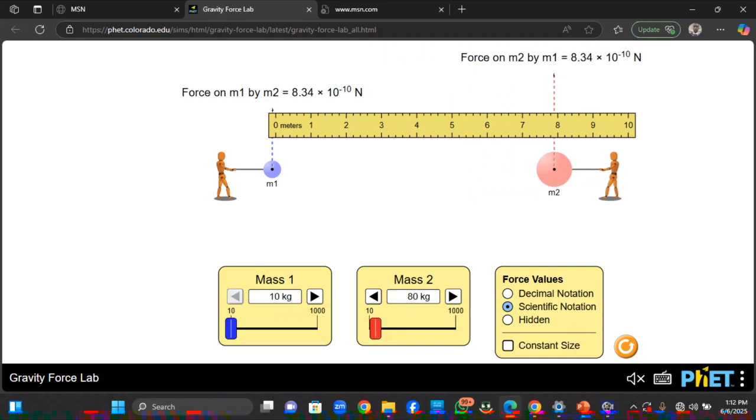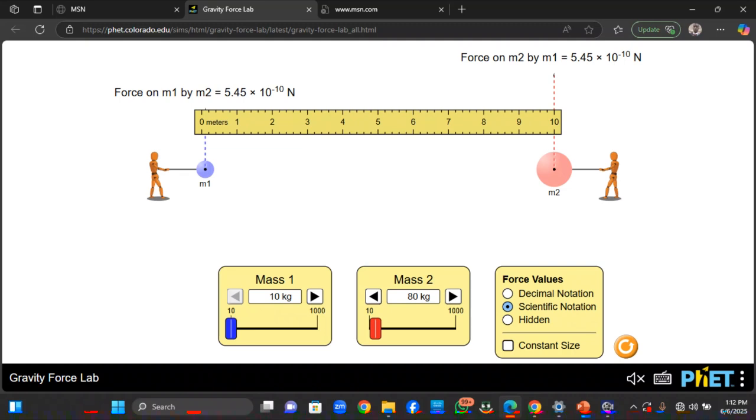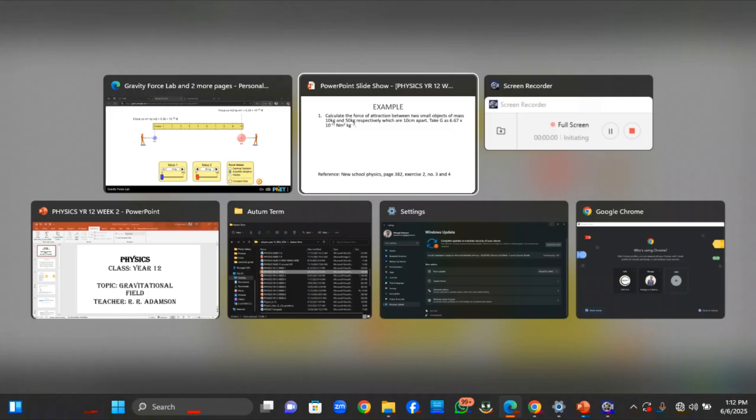Good. Then the distance between them is 10. So I have a 10 meters distance, one mass is 10, the other is 50, and you can see the force of attraction between them is 5.39 times 10 to the power minus 10.